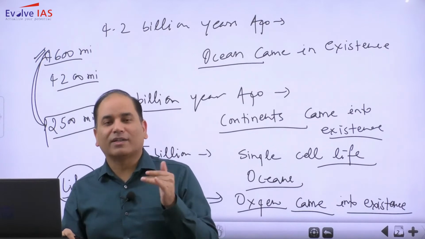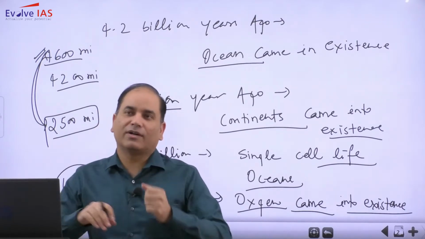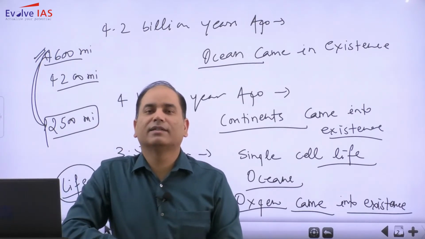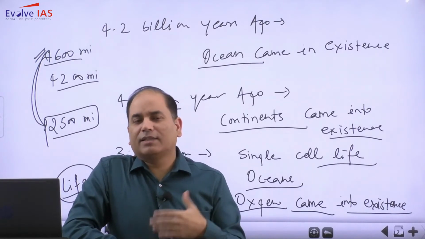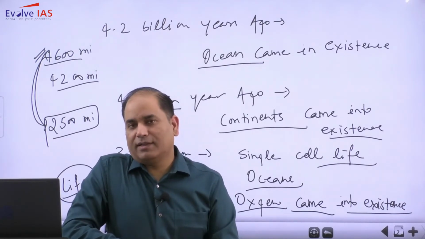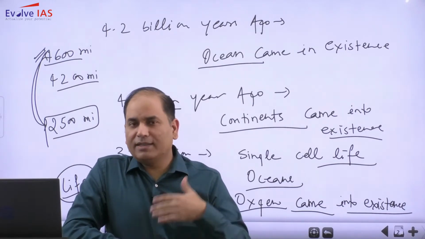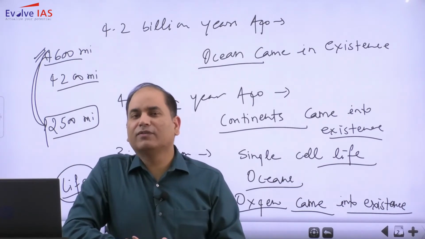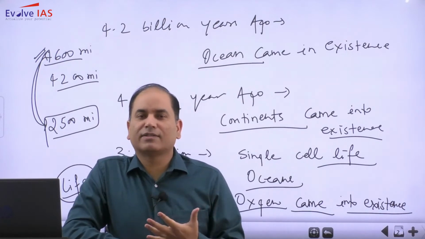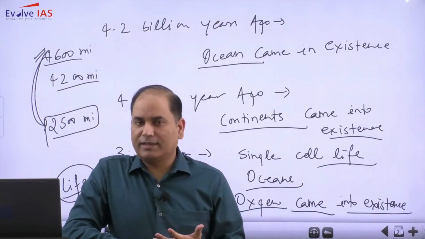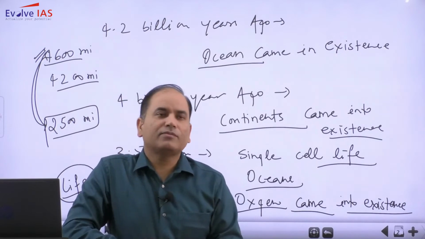And even when the oxygen came into existence, because the nature of the oxygen is cold, earth also witnessed various ice ages. So, as I said, earth was going through different phases, and change is very common on the earth, and it's also continuous.